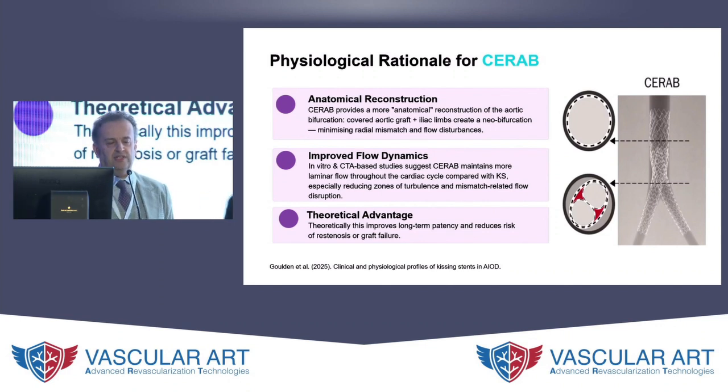When I say theoretically, there is, of course, some evidence which I'll present shortly. But when you look at the in vitro, the CT-based studies around the CERAB compared to kissing stents, those reduced areas of turbulence and reduced related flow disruption seem to have some benefits in terms of the outcomes that we see later on.